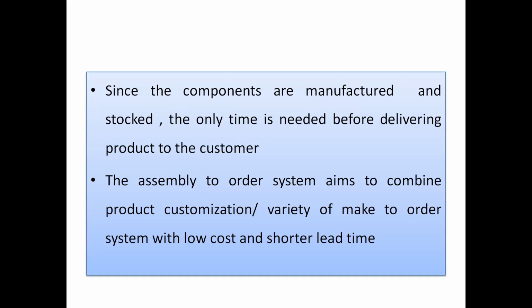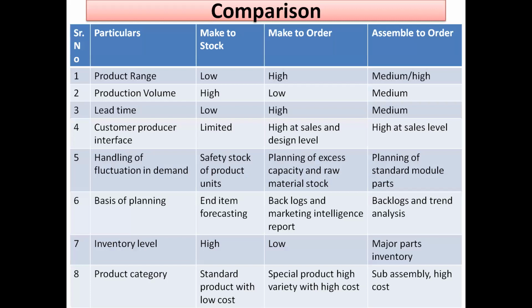The standard items are available. They will just give you, you just have to put the order, and according to your order, whatever is required is manufactured and given to you. So this is assemble to order: maximum parts are ready and only assembly is done and it is given to that particular customer. So friends, now we have discussed make to stock, make to order and assemble to order. This is one chart which will give you a complete comparison of all this.